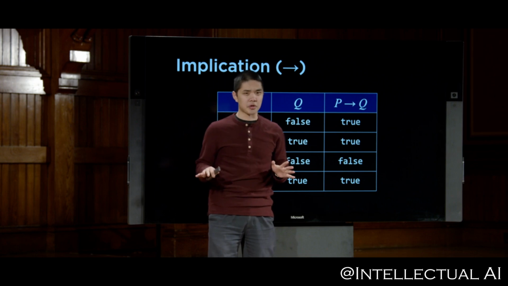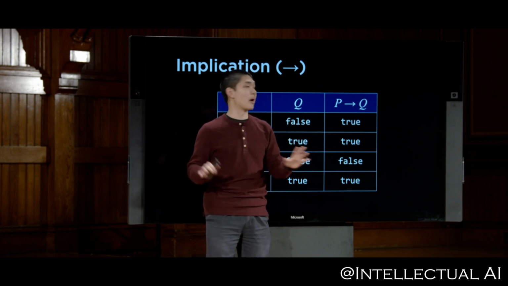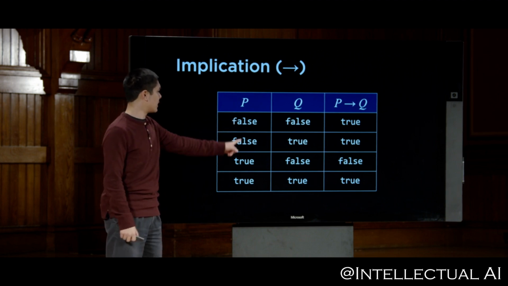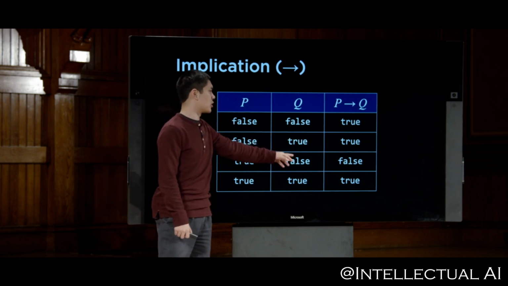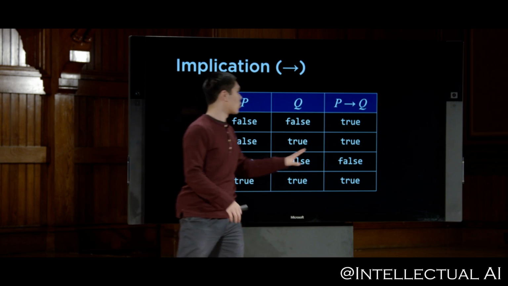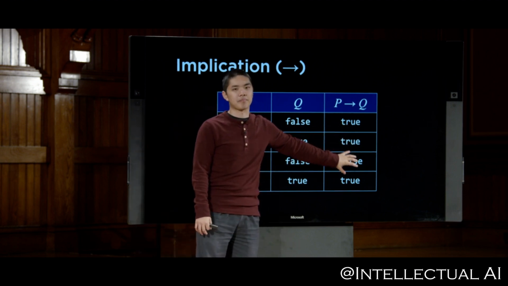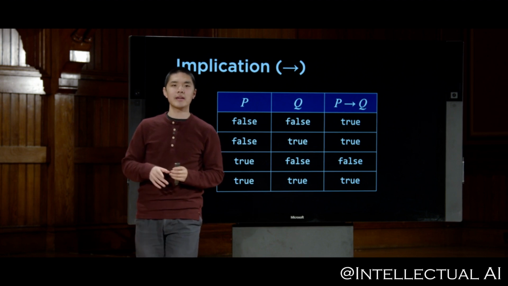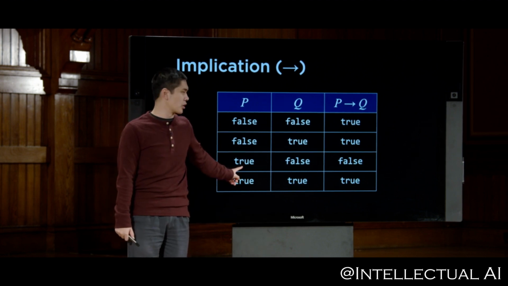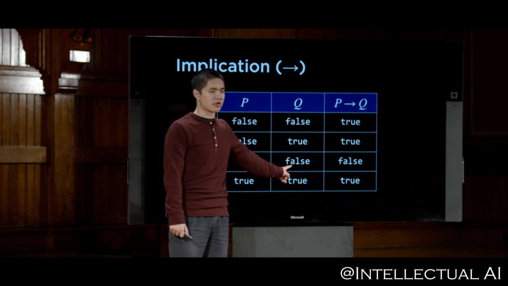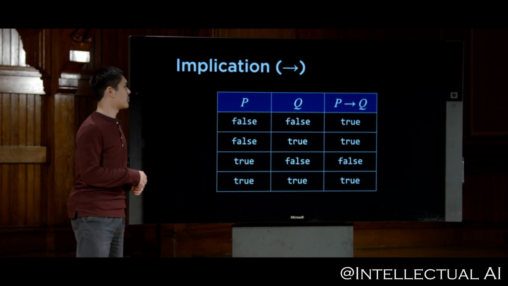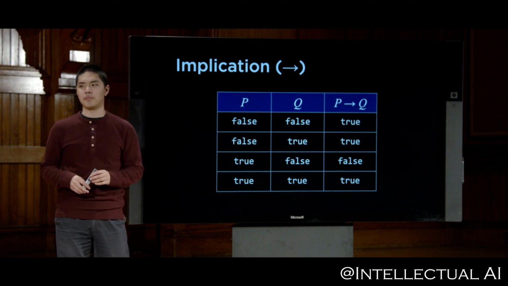But if P is not true, then we make no claim about whether or not Q is true at all. So in either case, if P is false, it doesn't matter what Q is. Whether it's false or true, we're not making any claim about Q whatsoever. We can still evaluate the implication to true. The only way that the implication is ever false is if our premise, P, is true, but the conclusion that we're drawing, Q, happens to be false. So in that case, we would say P does not imply Q.